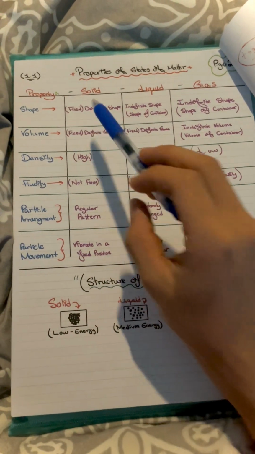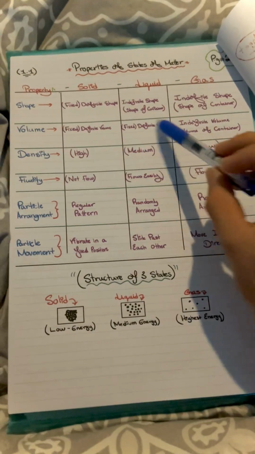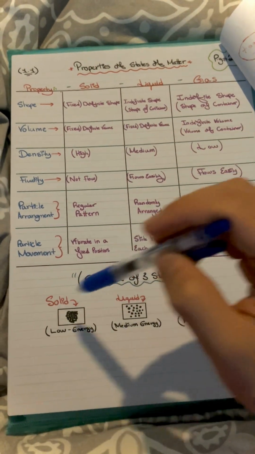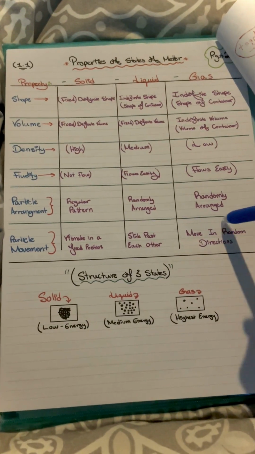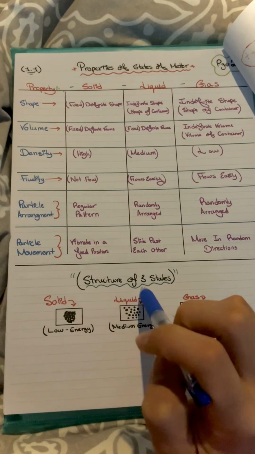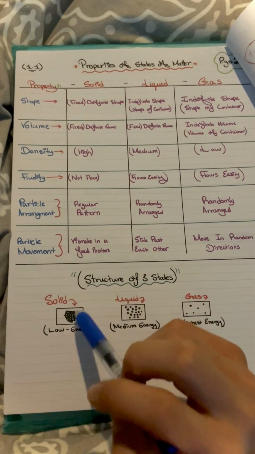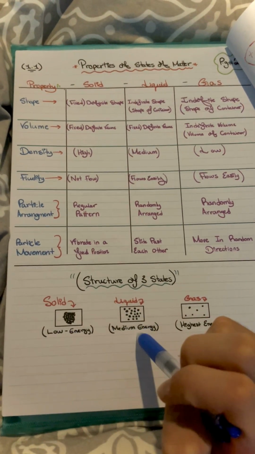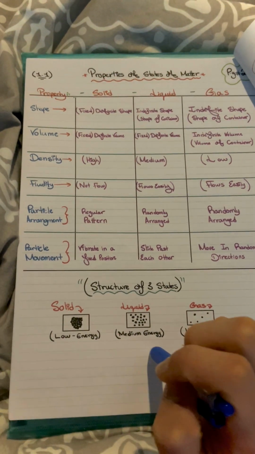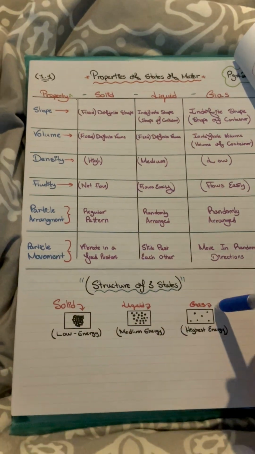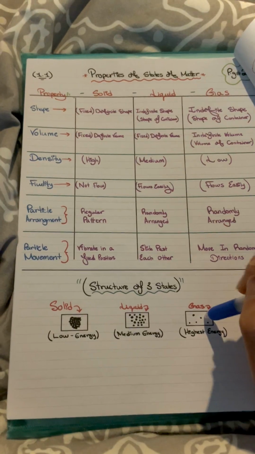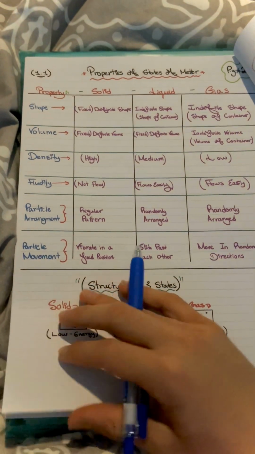Particle movement. Solid particles vibrate in their position, liquid particles slide past each other, and gas particles are moving in random direction. The movement of gas particles is also known as Brownian motion. So, structures of three states: the solid are packed together with low energy, high density. Liquids have medium energy, particles are sliding past each other, and they have a medium density. Gases have the highest energy and the lowest density. Gas particles are moving in Brownian motion, random directions, or in a zigzag pattern.